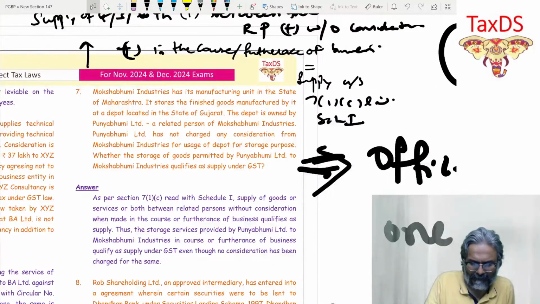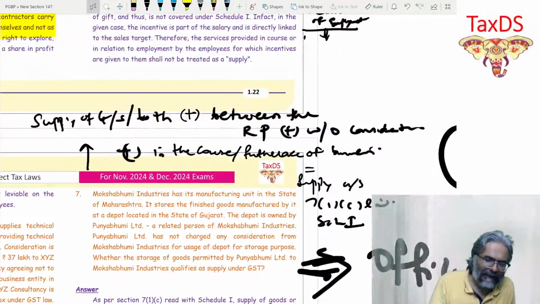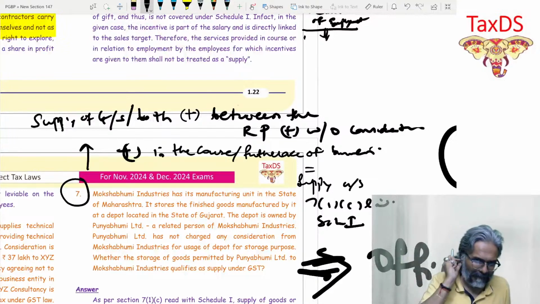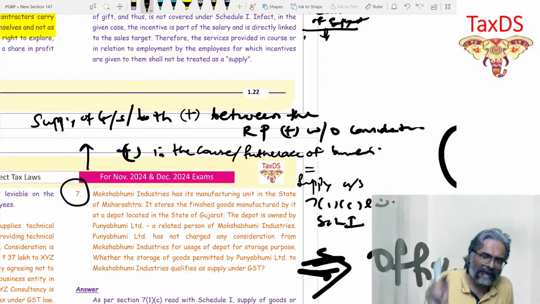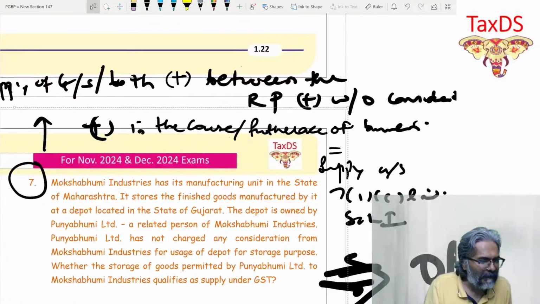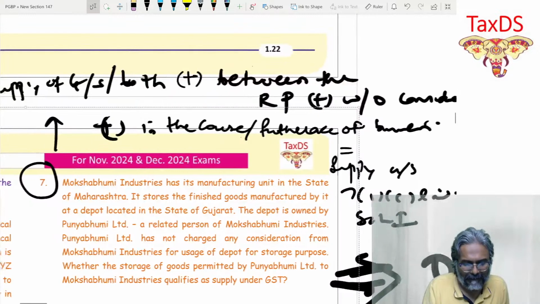By the way, students, here in this case, what that Gujarat related party has given to us, is it a supply of goods or is it a supply of service? Is this a question on supply of goods or supply of service? Now you identify through the question.